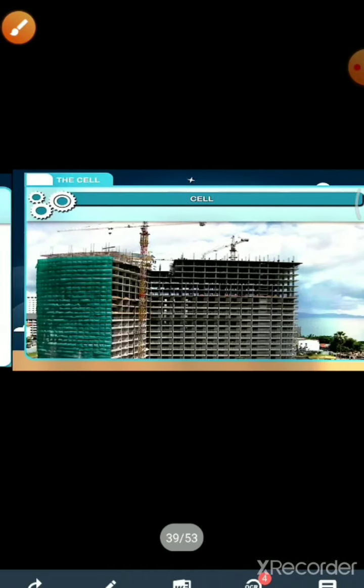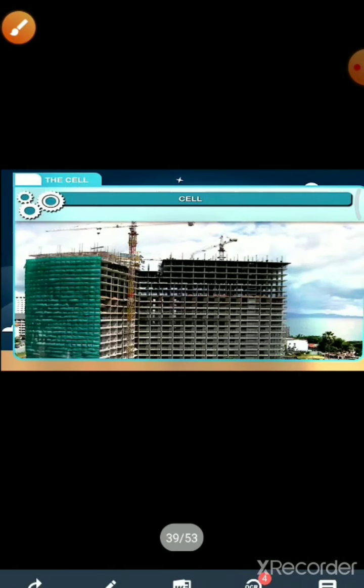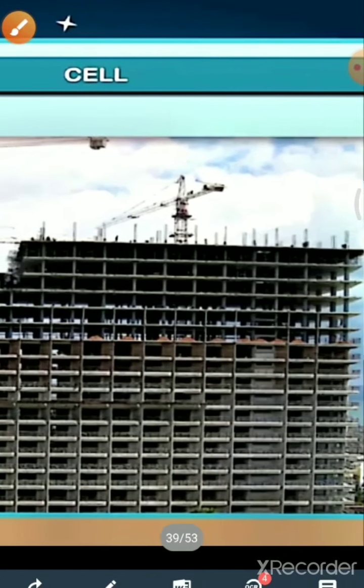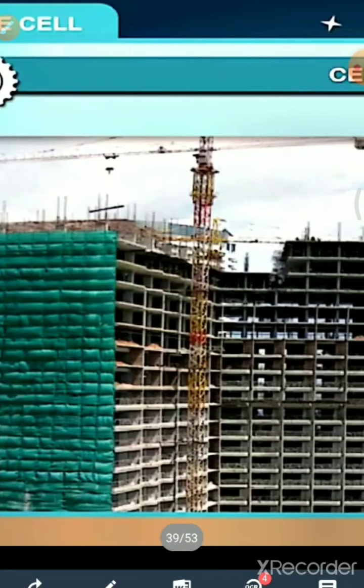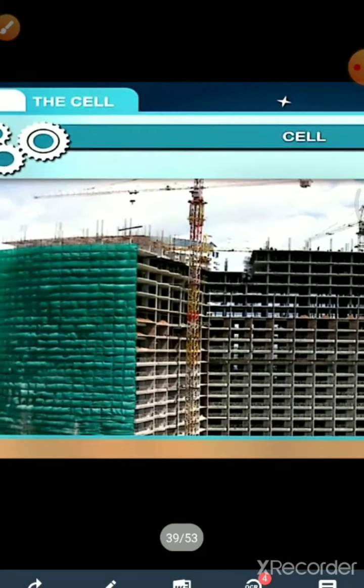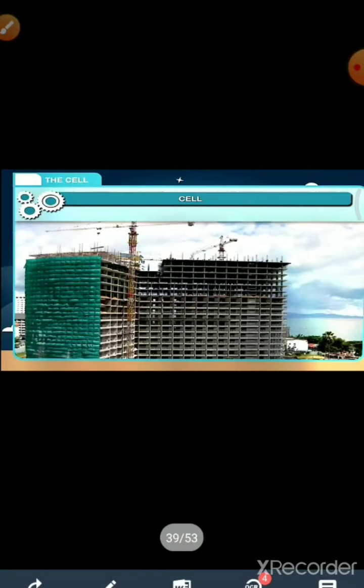You might have seen the construction of a building. Here each compartment, or each room, is made up of bricks, and your brick is made up of some small units. That small unit is called your cell.